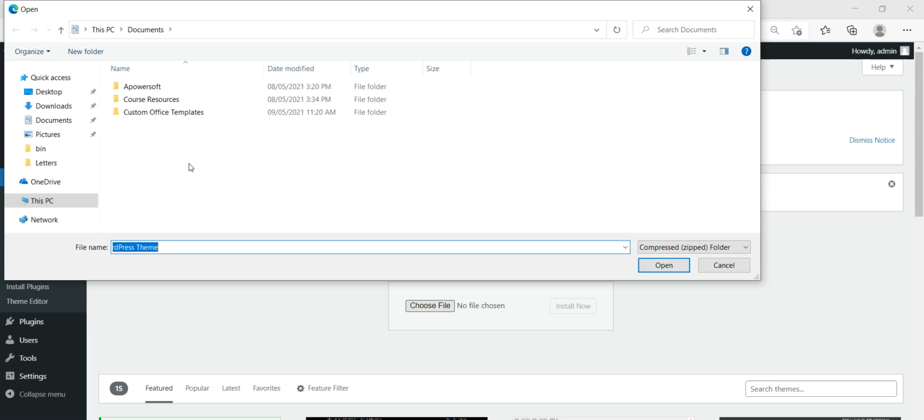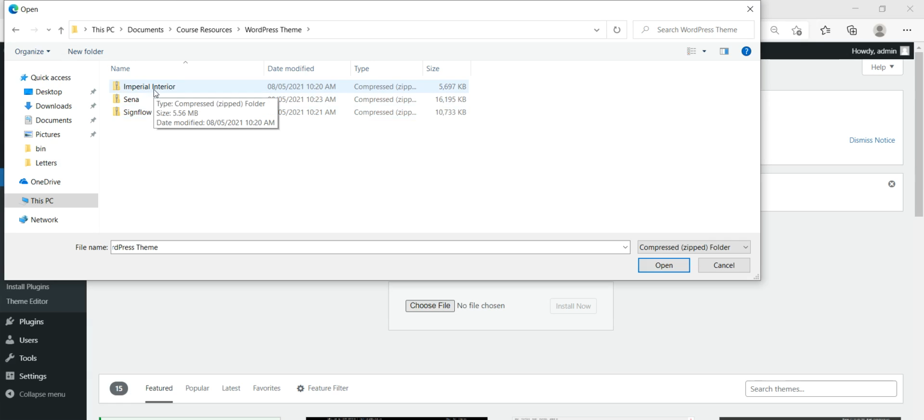Okay, remember in your course and resources folder, there is a folder called WordPress theme. You click on it and we have 3 themes here you can use. So these are all fully licensed themes. It's a bonus for you guys. You can use any one of them and play with them.